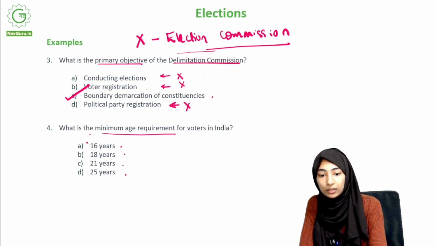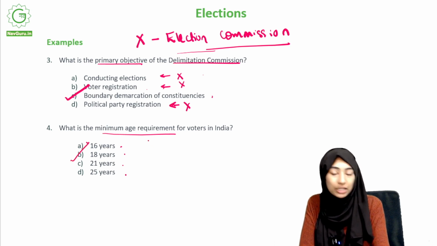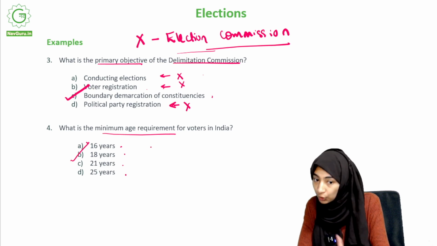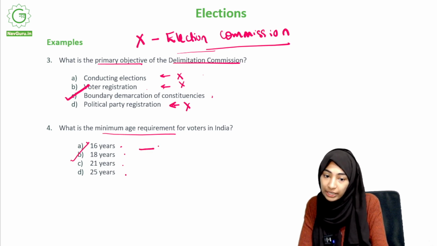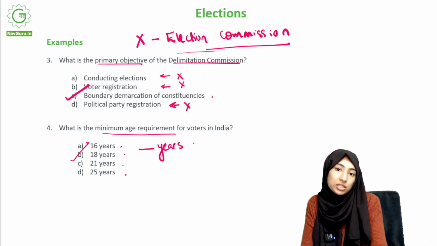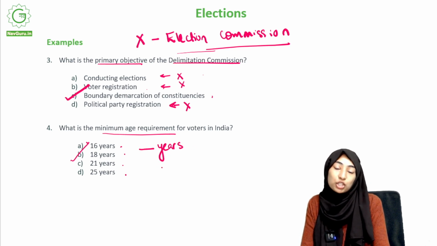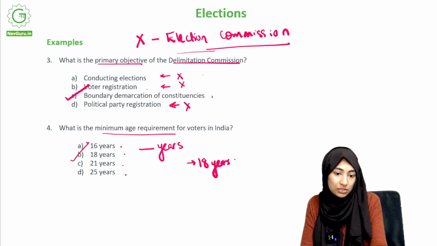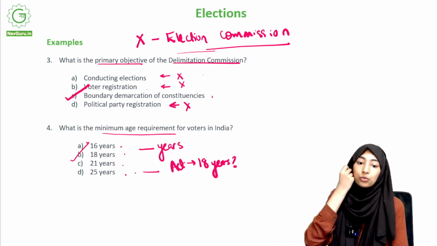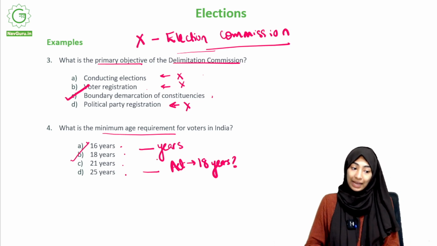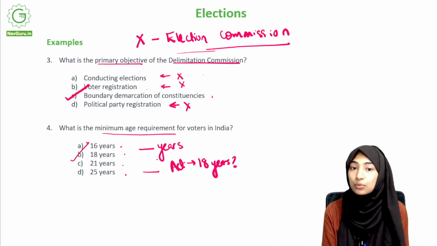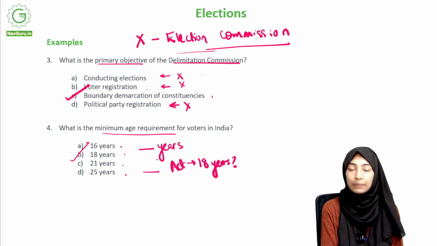Now, I'll ask you another question. The current minimum age requirement is 18 years. That's fine. But initially, the minimum age requirement was something else. You need to tell me two things. What was the initial age requirement? It was X years. And under which Constitutional Amendment Act was it changed to 18 years? There's a number, right? So, two questions. What was the age initially and under which Constitutional Amendment Act was it changed to 18 years? Your time starts now.